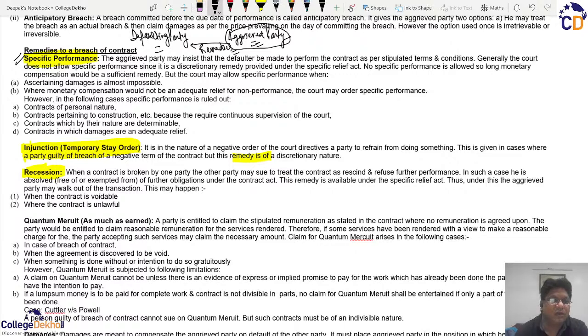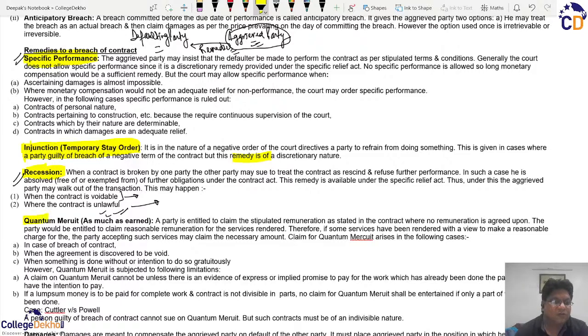So it is possible in the cases where the contract is voidable, because there are such contracts which can be voided at the option of one of the parties. So if one party defaults, then the other party can always go for the rescission, or the contract has become unlawful. So because of any change in the law, when you created the contract, it was legal, but maybe after some time, because of the change in the law, if the contract has become unlawful, then we can go for the rescission, that is the break of the contract.